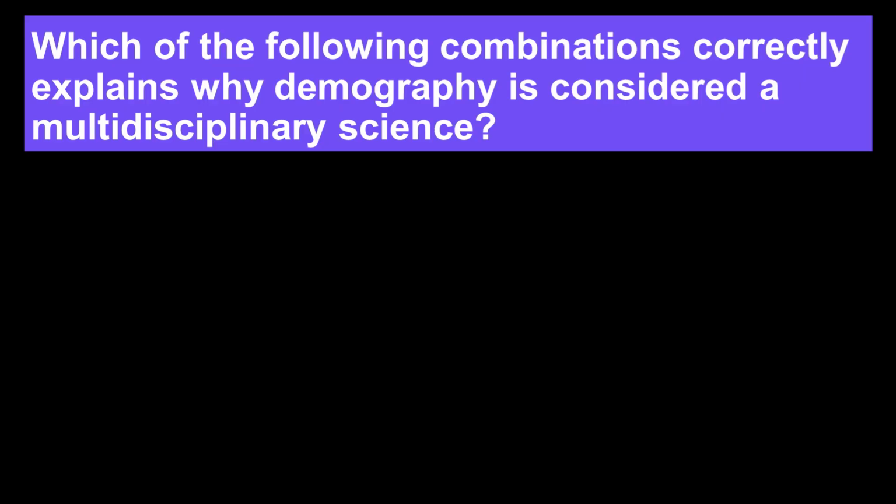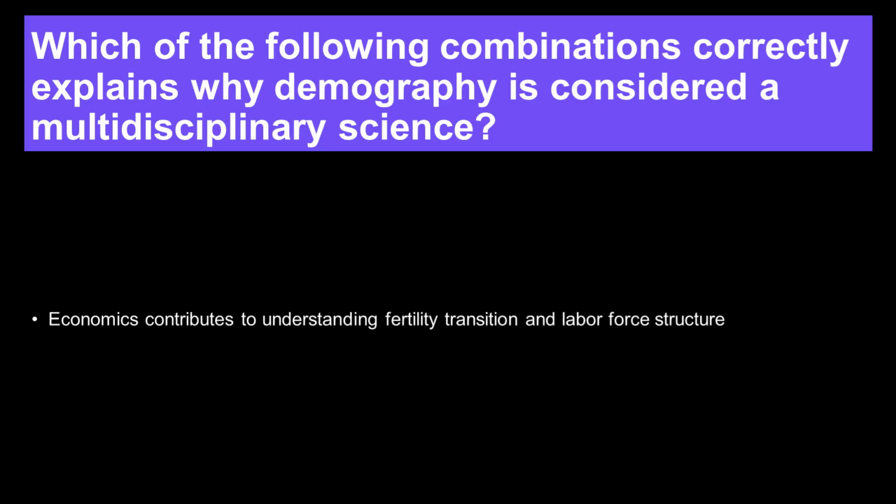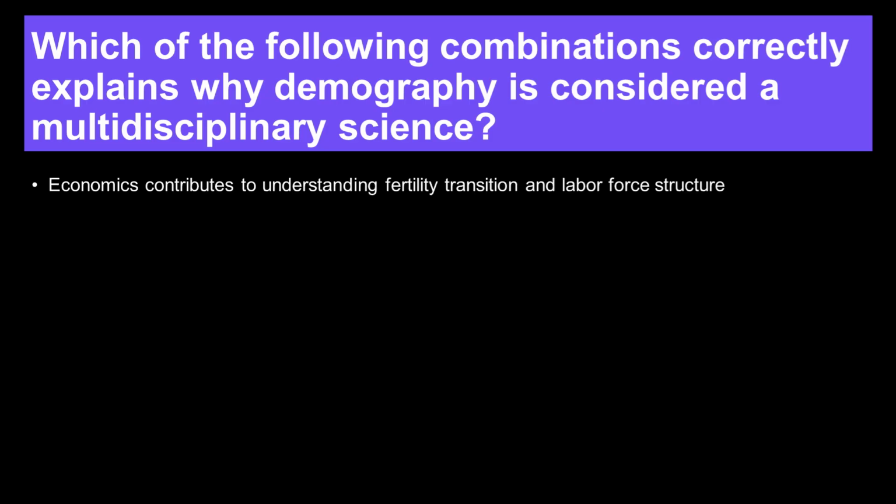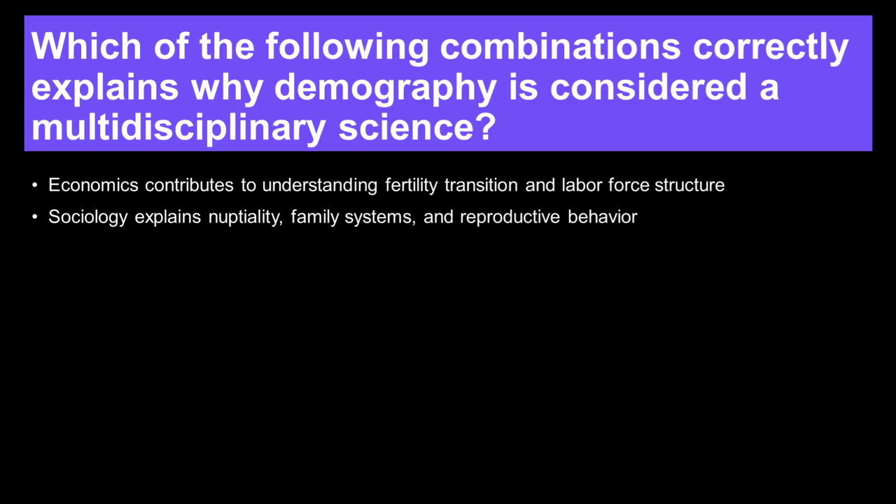Question 6. Which of the following combinations correctly explains why demography is considered a multidisciplinary science? 1. Economics contributes to understanding fertility transition and labor force structure. 2. Sociology explains nuptiality, family systems, and reproductive behavior. 3. Biology contributes to genetic inheritance of population size. 4.